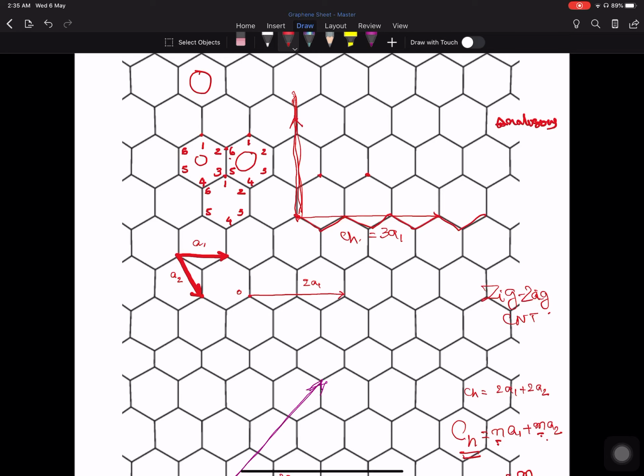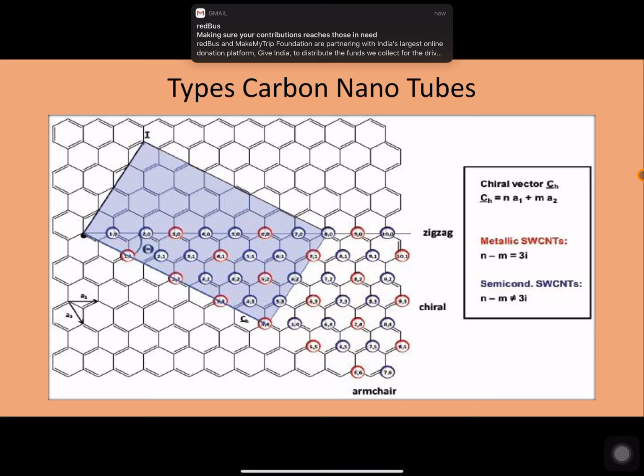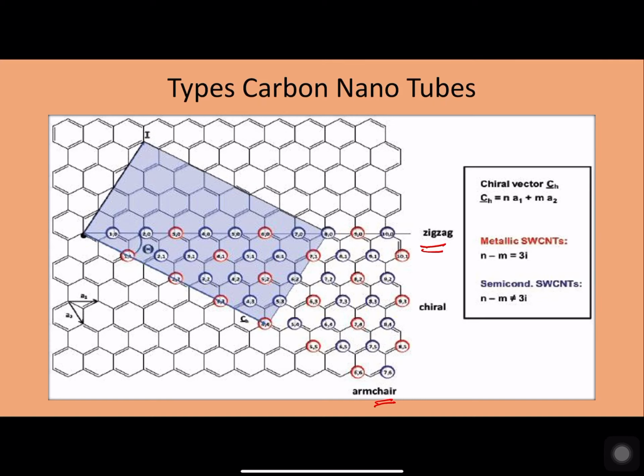So based on the chirality, we can form either zigzag carbon nanotubes or armchair nanotubes, or whenever n is not equivalent to m and m is not equivalent to 0, then we get the other type of carbon nanotubes called chiral nanotubes. So this is another way of classifying carbon nanotubes as either zigzag, armchair, or chiral nanotubes.